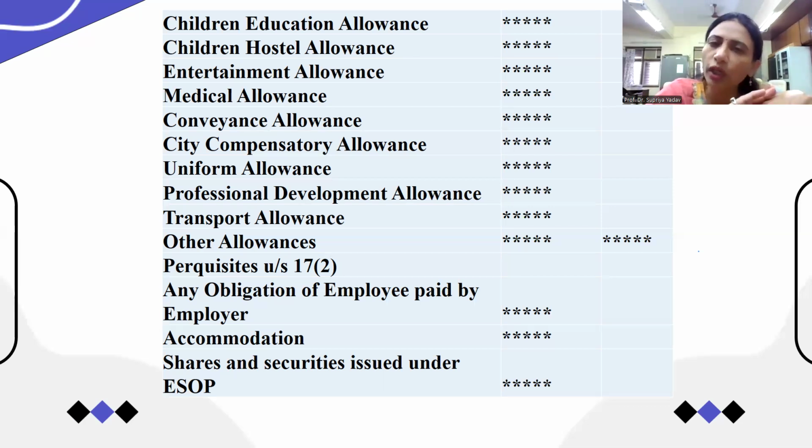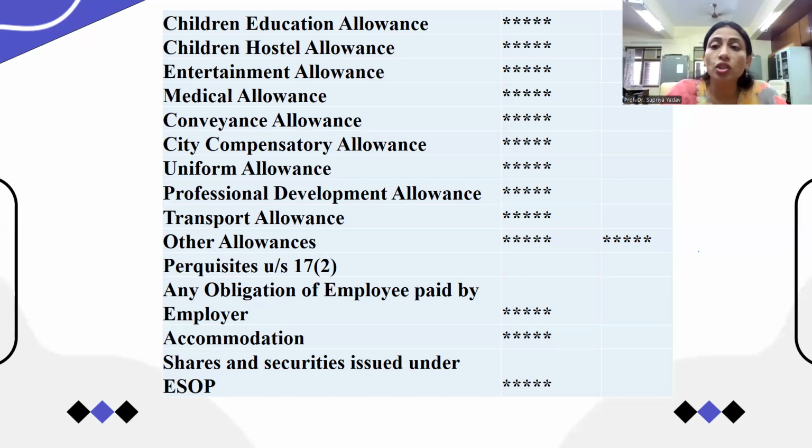For that purpose the employer may pay some extra money to his secretary, and that is also considered as a secret allowance. That is also taken as a part of the salary and taxable as salary. Okay, so that is the example of other allowances.